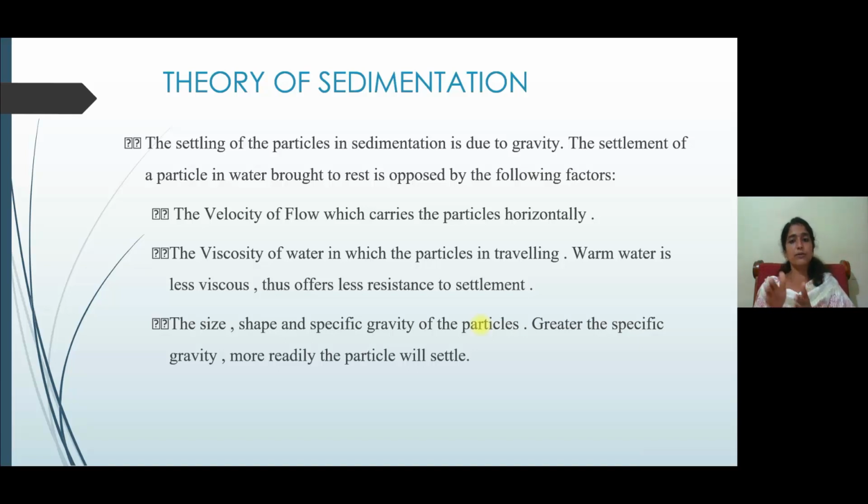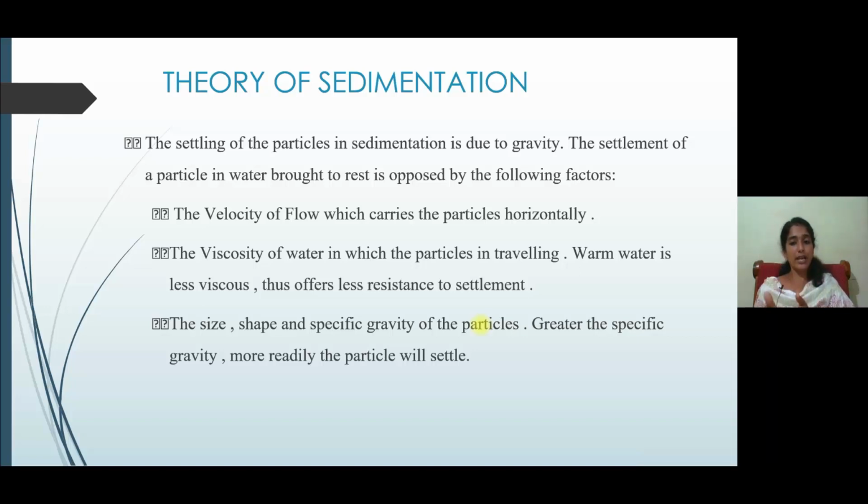The velocity of flow, which carries the particles horizontally, and the viscosity of water in which the particles are traveling will affect the settling of the solid particles in the wastewater. The warm water is less viscous, thus offers less resistance to settlement.